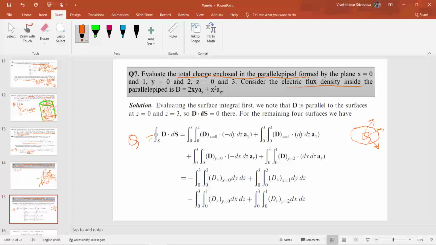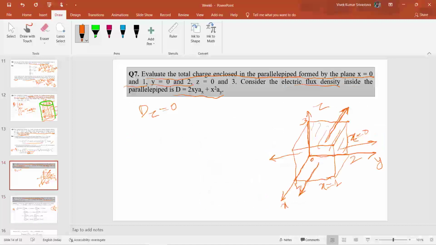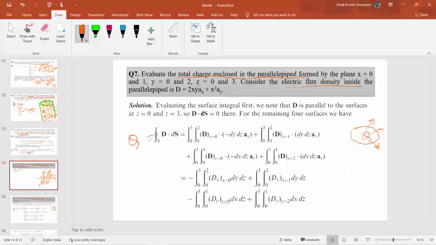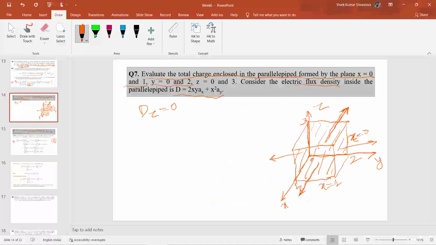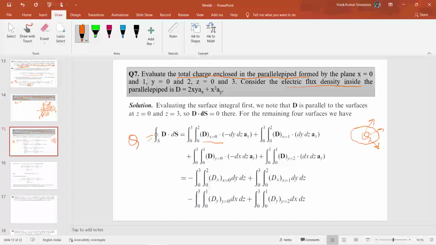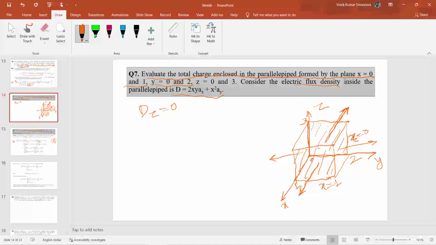So the flux that is emanating through these surfaces is given as D at x equals 0. So this represents the back surface, flux emanating from the back surface, and this second quantity represents the flux that will emanate from the front surface.